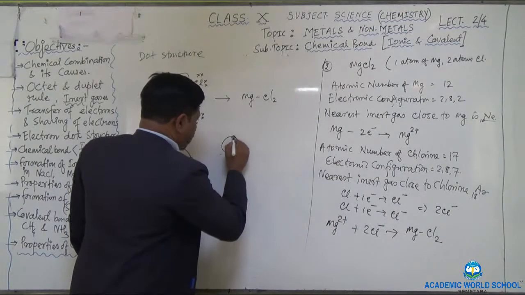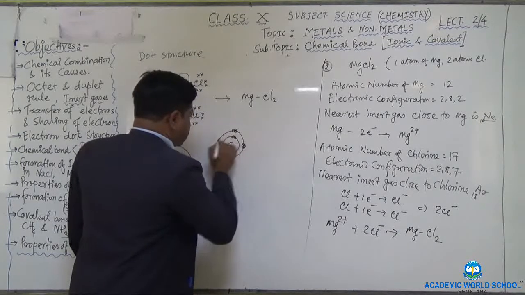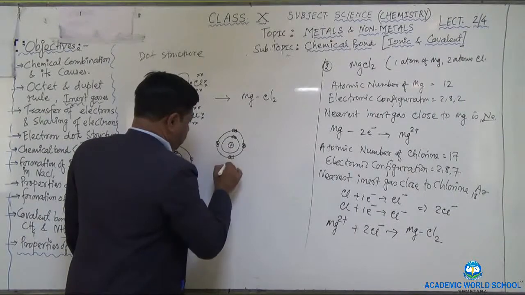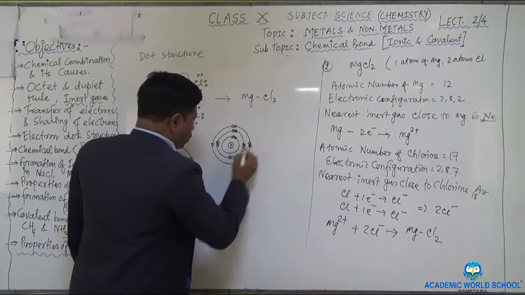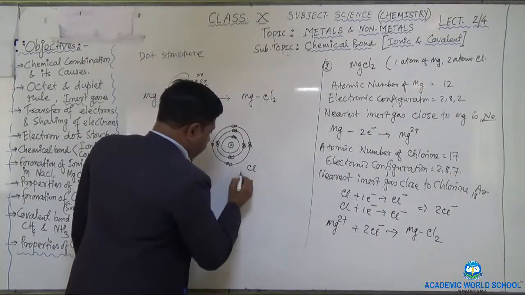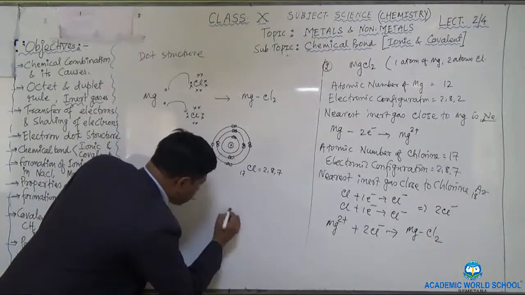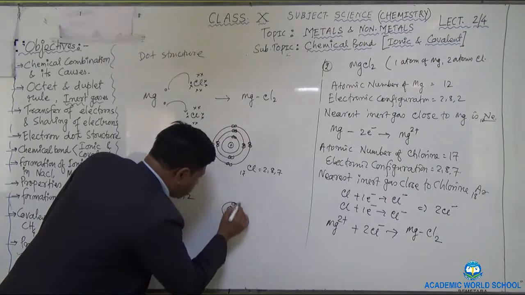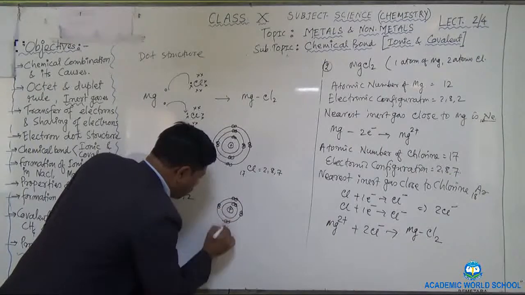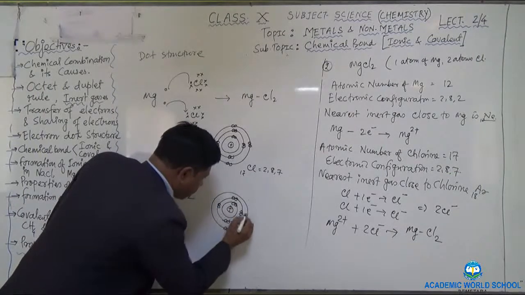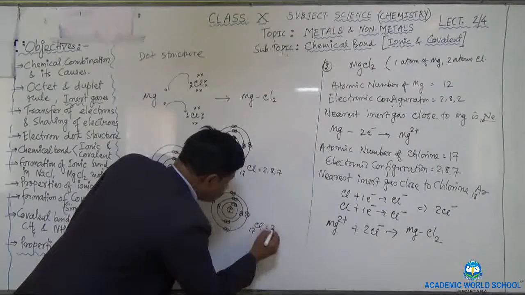Nucleus. The first orbit has 2 electrons. The second orbit has 8 electrons, 4, 6, 8. Then the last orbit contains 7 electrons, 2, 4, 6 and 7. This is chlorine 17, 2, 8 and 7. Similarly, another chlorine you draw here. First orbit 2 electrons, second orbit 8 electrons, and the last orbit contains 7 electrons. Right? Drawn? So 2, 8 and 7.